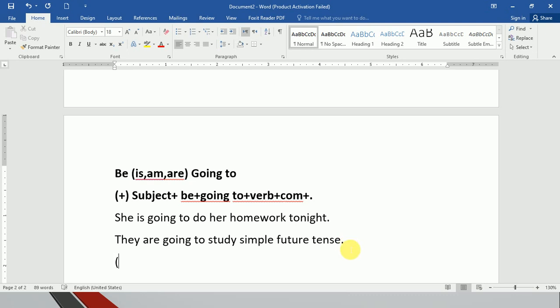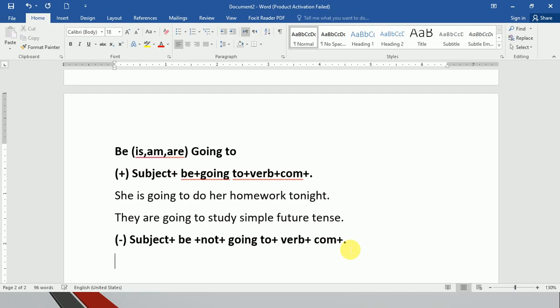So for negative structure, we have: subject plus be plus not plus going to plus verb plus complement and plus dot.